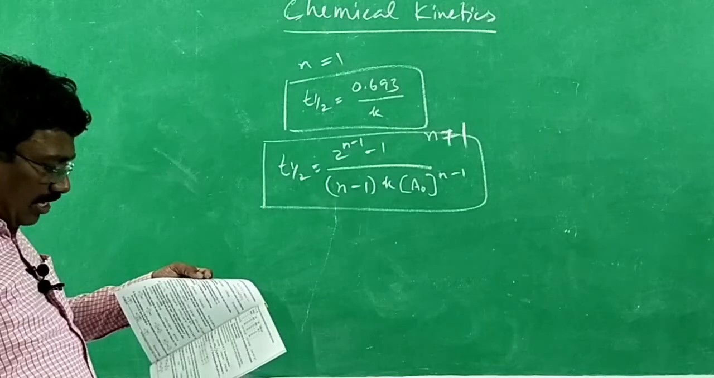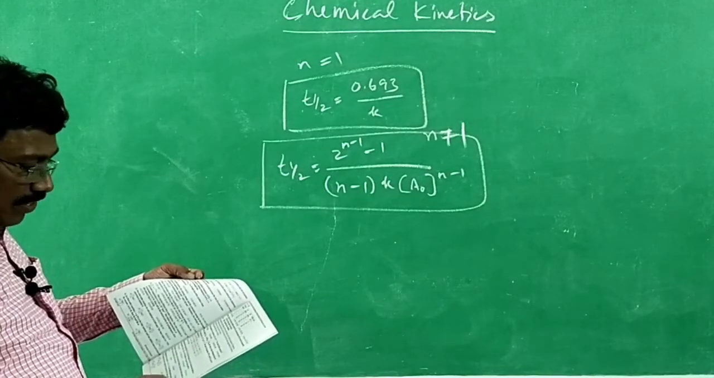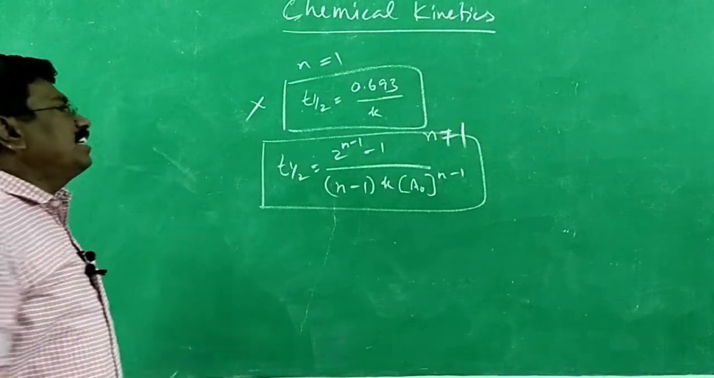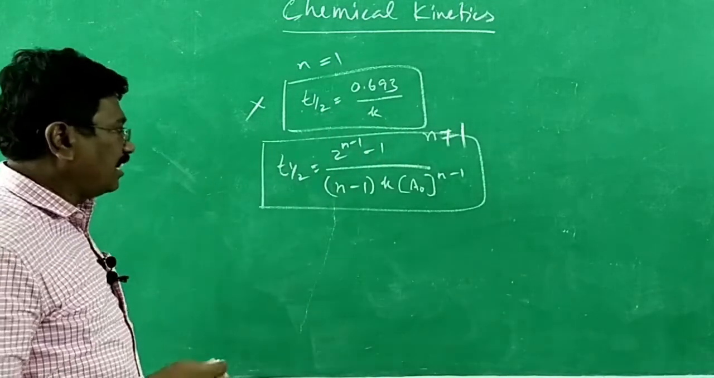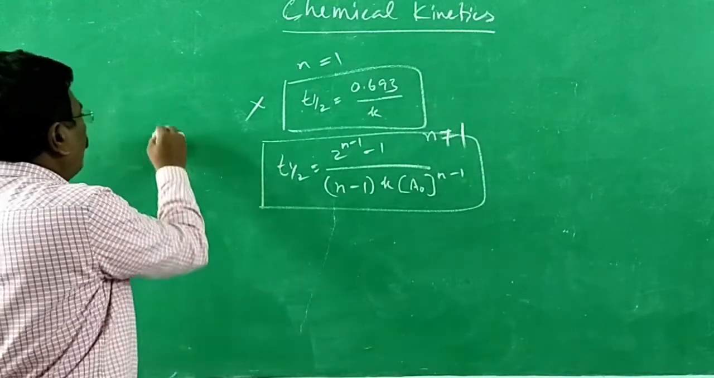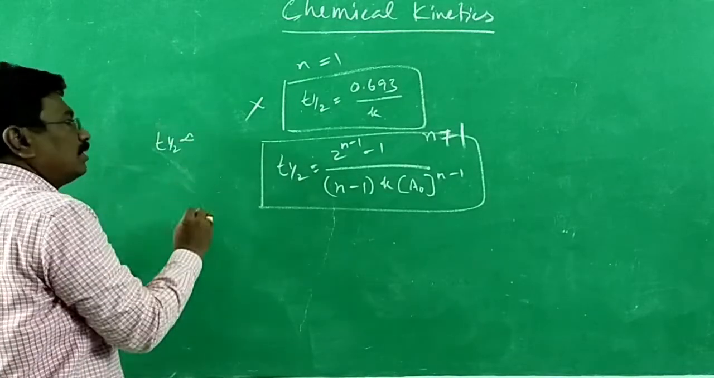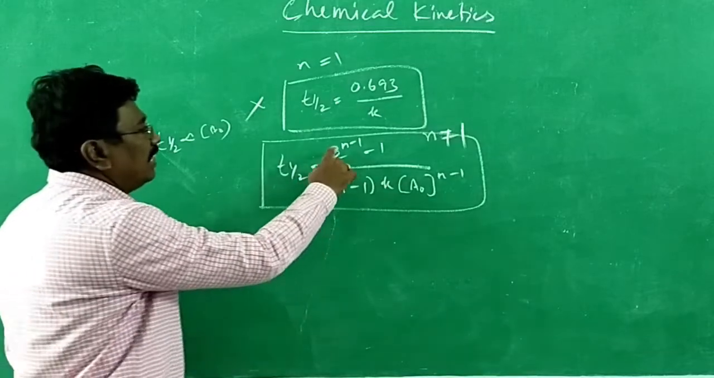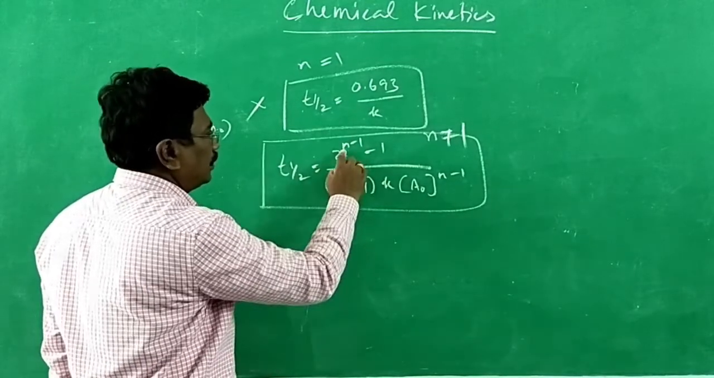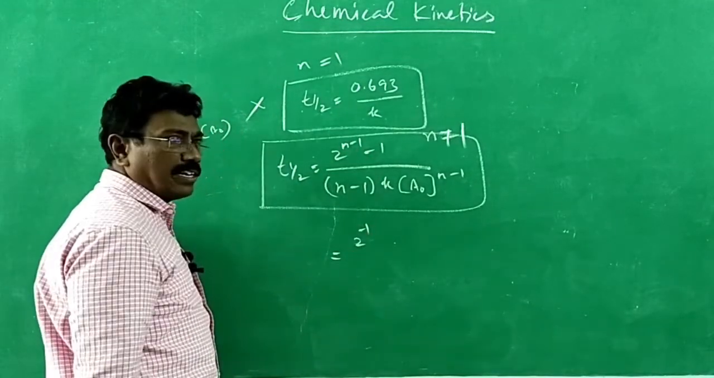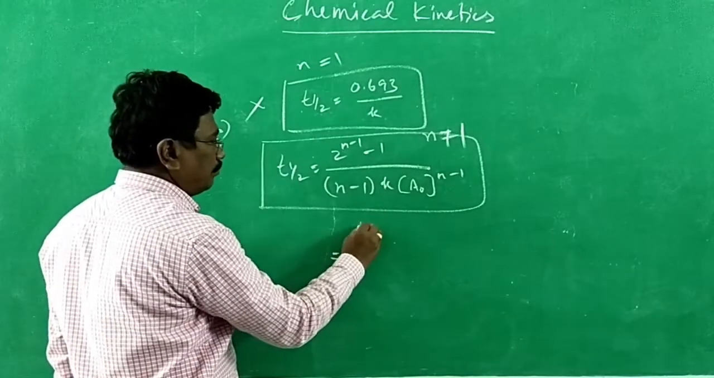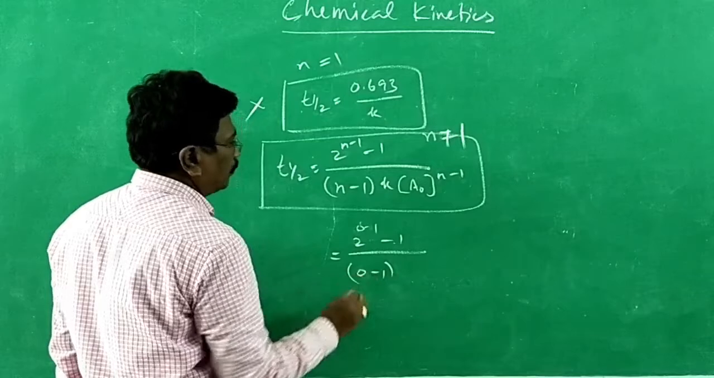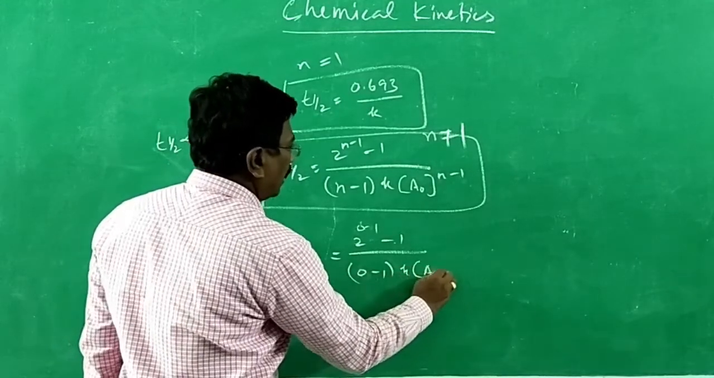this statement is wrong. Initial concentration of the reactant is doubled, the time for half reaction is also doubled. The concept is wrong for a first order reaction. Therefore, it is not first order. It is other than first order. Which order, we can just check. For a zero order reaction, half-life period is directly proportional to the initial concentration. How can we find out? When n is equal to 0, 2 power 0 minus 1 divided by 0 minus 1 K into A naught to the power 0 minus 1.